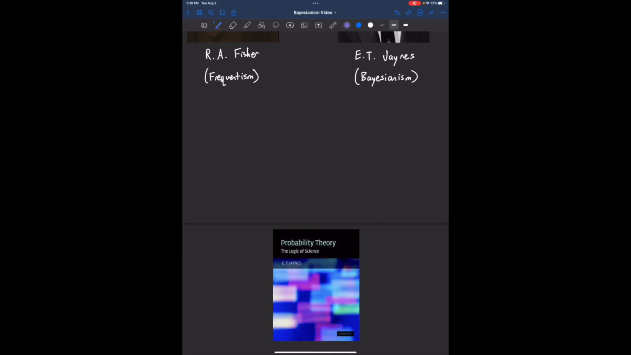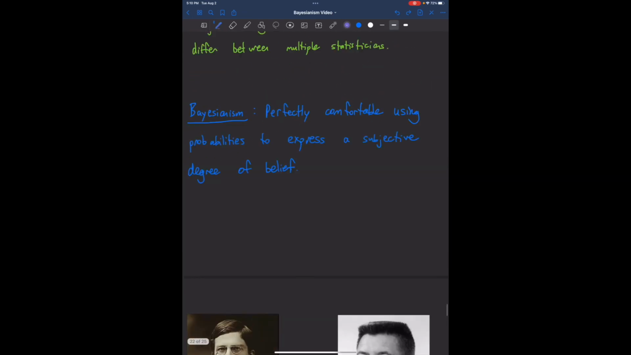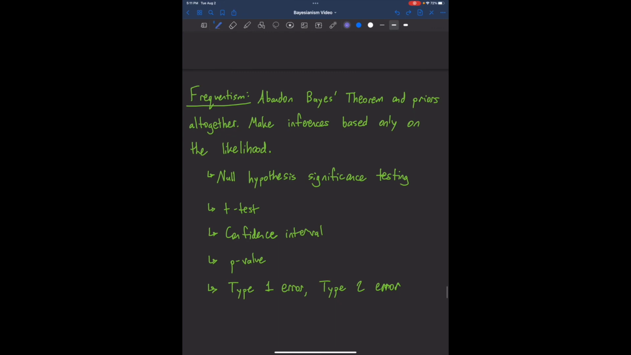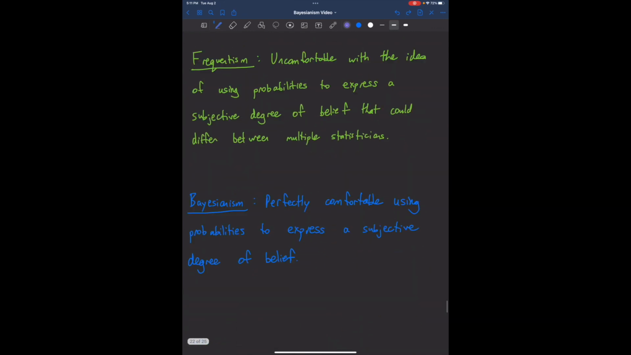But in this book, Jaynes uses a few ingenious mathematical moves to show that the choice between frequentism and Bayesianism isn't a matter of taste or art, but rather a matter of whether or not you want to be logically sound and mathematically consistent. He unleashes a devastating critique of frequentist statistics and derives inconsistencies in several of its techniques, several of those I wrote up here: null hypothesis significance testing, t-tests, confidence intervals, things like that.